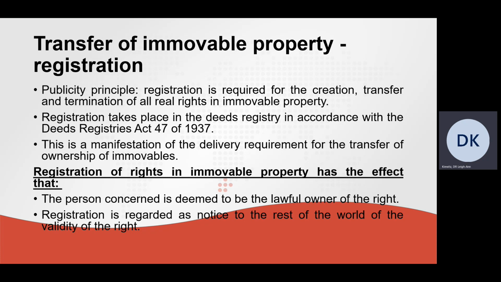Now, in the case of immovable property, when purchasing immovable property, registration is required for the creation, for the transfer and termination of all real rights in immovable property. So when you purchase a house, registration needs to take place in the deeds registry in accordance with the Deeds Registries Act for ownership to be transferred. This is a manifestation of the delivery requirement for the transfer of ownership of immovables. Now, registration of rights in immovable property has the effect that the person concerned is deemed to be the lawful owner of the right.